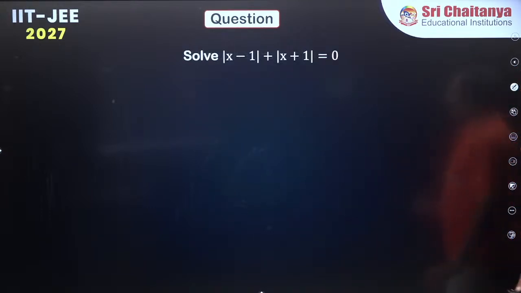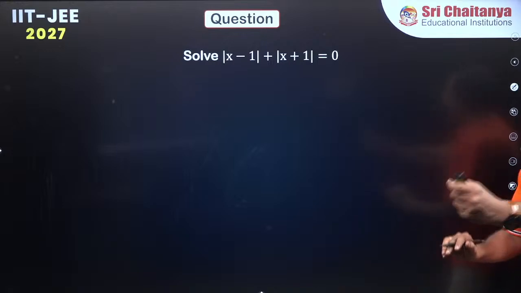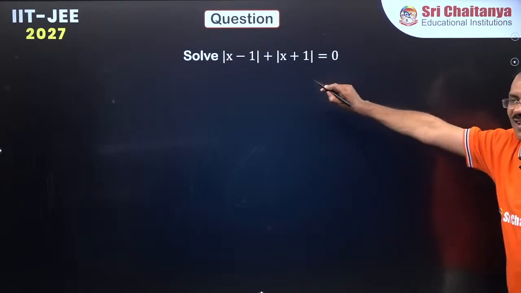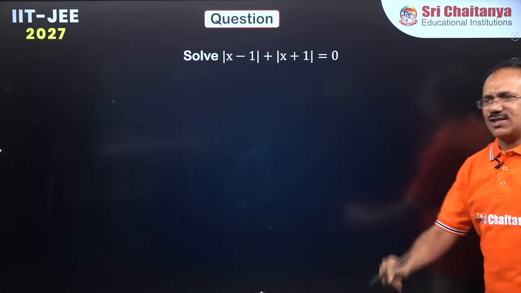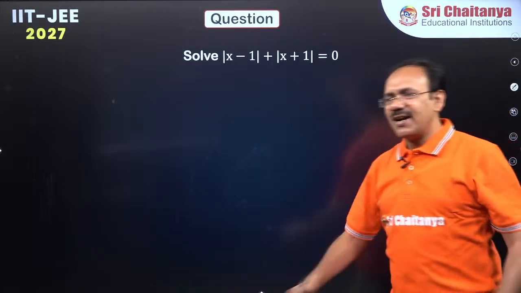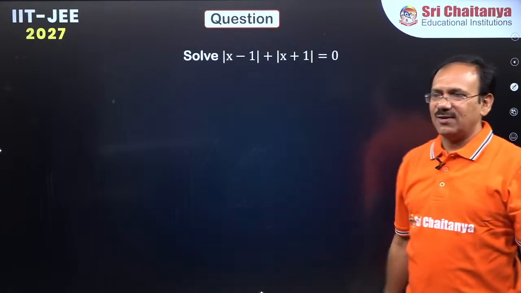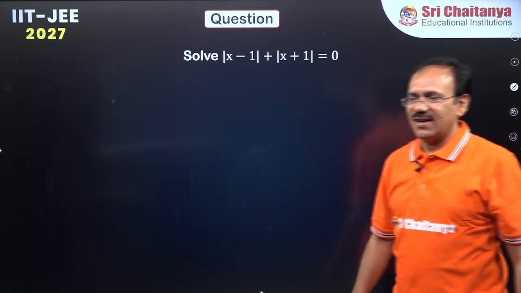Final question before I go. Can somebody answer this question? Last question, please. What is the answer? Mod x minus 1 plus mod x plus 1 is 0. How many solutions are there? You tell me.